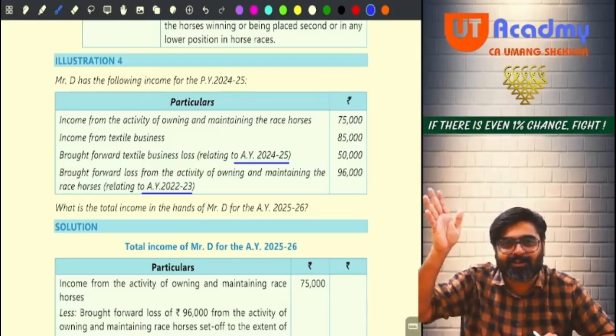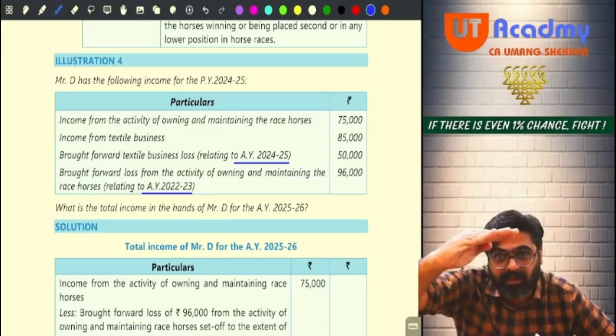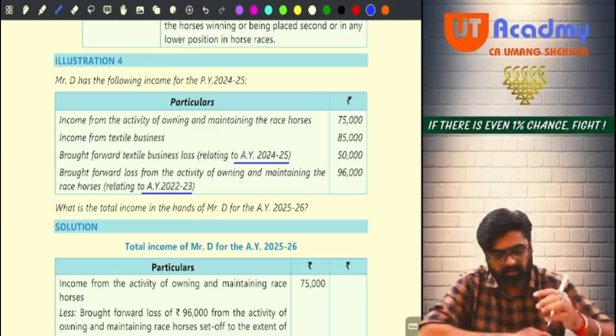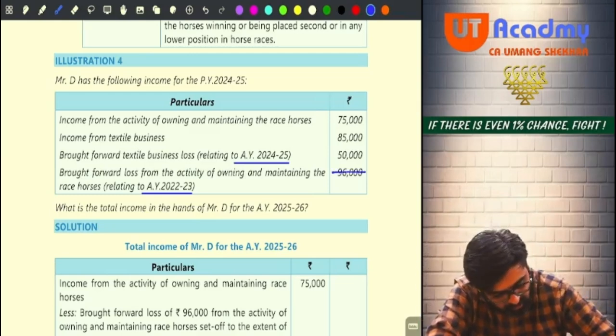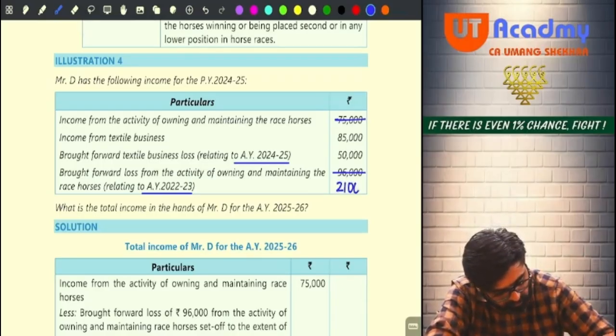But you are very lucky. Current year other source loss is not given. So under the head IFOS, only this income is there. Against that you can set off this loss. So 96,000 will be adjusted against 75. 75 will vanish and still you will have 21,000 of loss. What will you do with this?